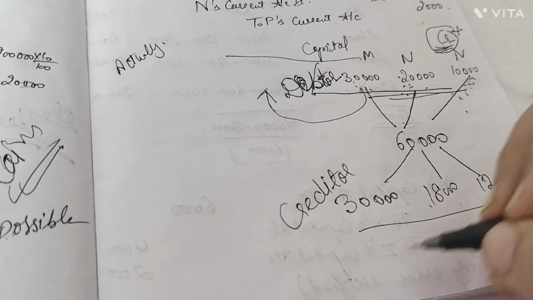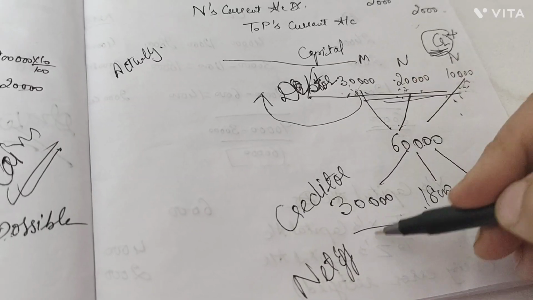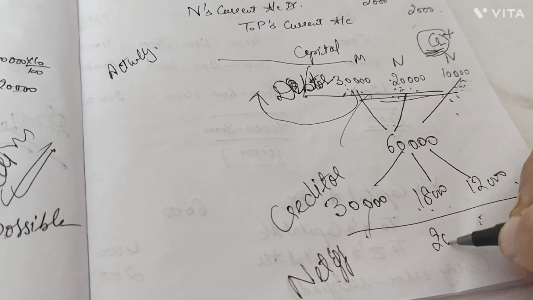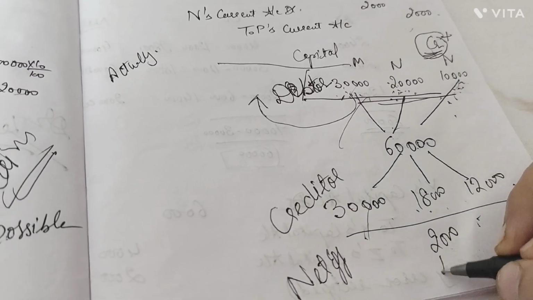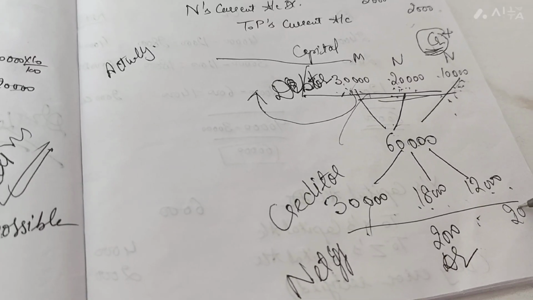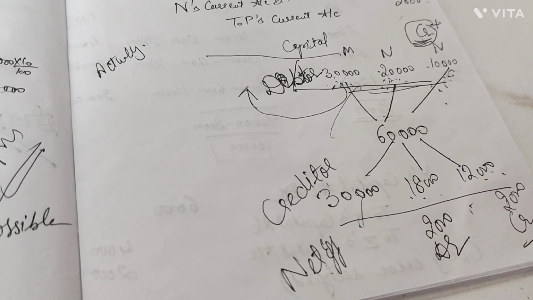And for the adjustment entry we took the net effect. What is the net effect here? 30, 30, no difference is there. 20, 18, there is a difference of 2000. This was a higher value with the debit, so it needs to be debited. And here this was a difference of 2000 with a credit, so this needs to be credited here.